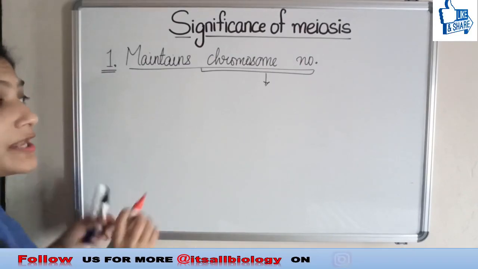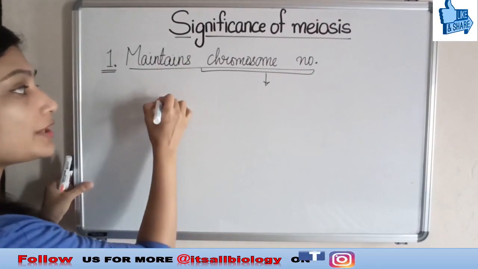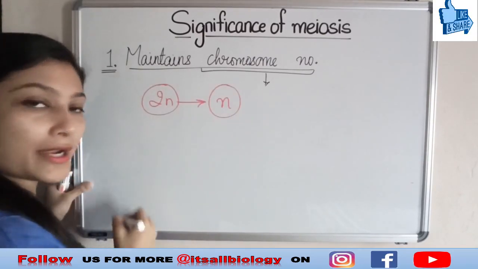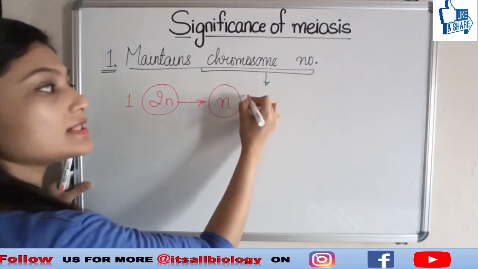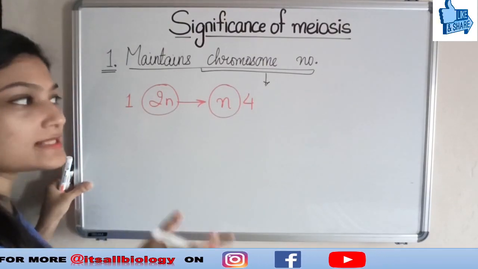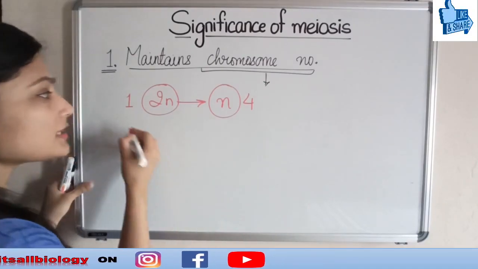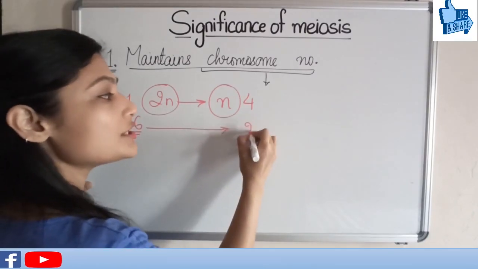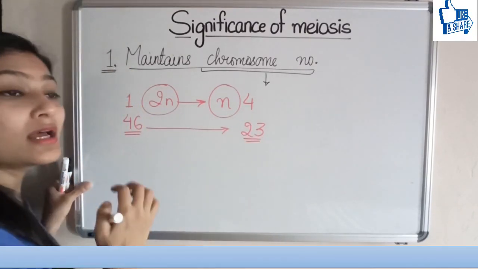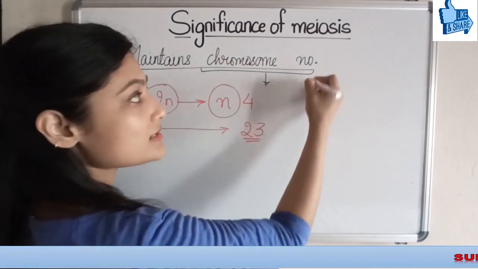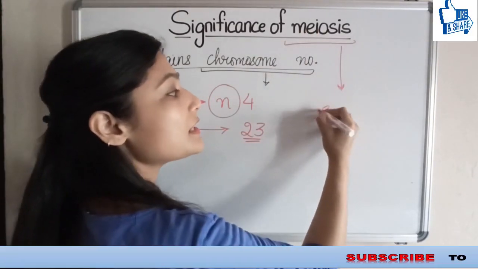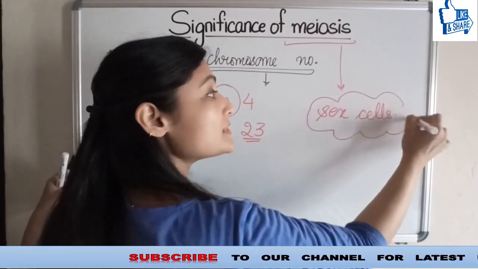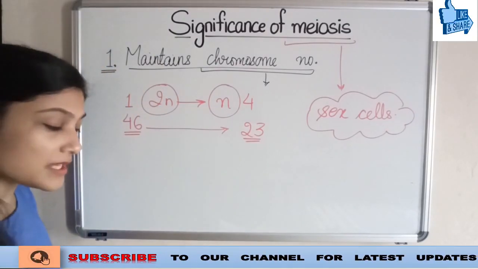After meiosis, what happens is, I am going to redraw it for you here. The diploid number changes into haploid number. One diploid cell changes into 4 haploid cells. This much we know. But what is the significance? Why do we want this 46 number to be changed into a 23 number? This is because we discussed that meiosis takes place in the sex cells of the body. So when it takes place here, the maintenance becomes important.